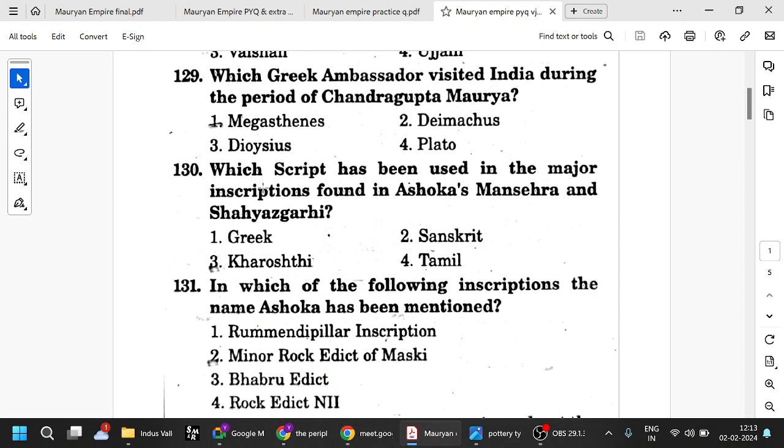Which script has been used in the major inscriptions found in Ashoka's Mansehra and Shahbazgarhi? We have already seen that in the northwestern province he used the Kharoshthi script, and when it comes to Nepal and other regions, he used Prakrit. Because Buddhists used Pali, Prakrit and these languages; only the Brahmins used Sanskrit. So remember, Mansehra and Shahbazgarhi used the Kharoshthi script. They are mostly in the northwestern frontier province.